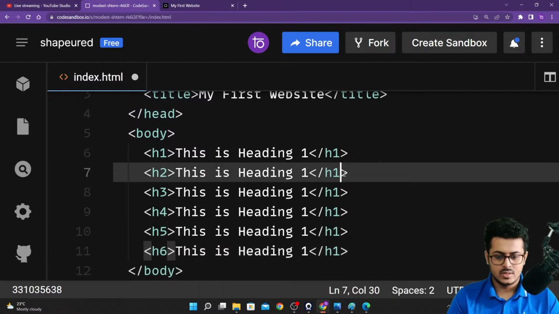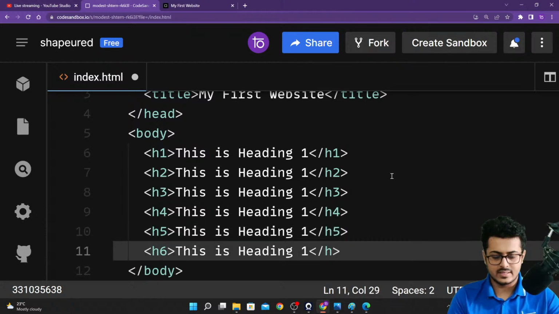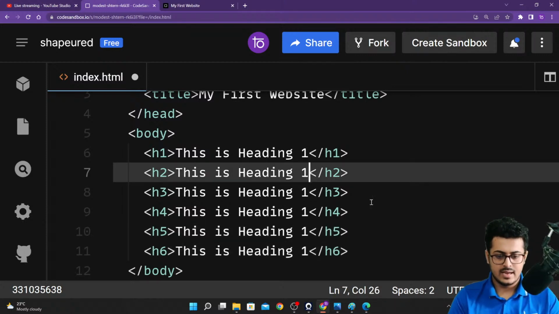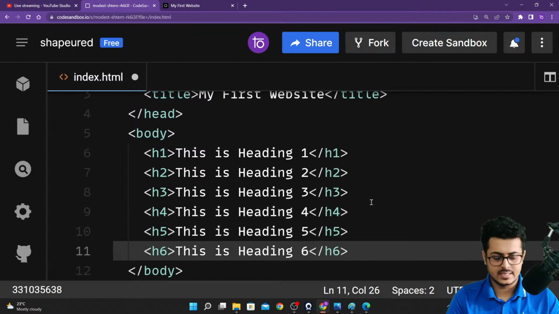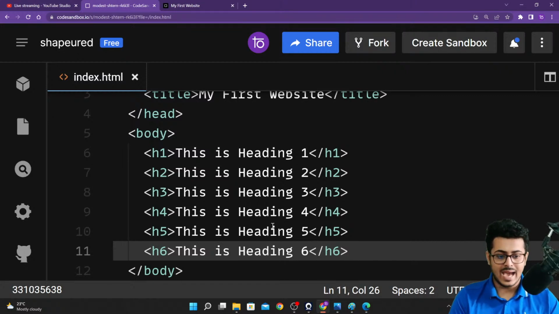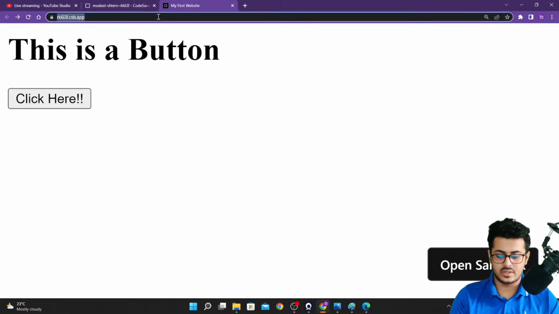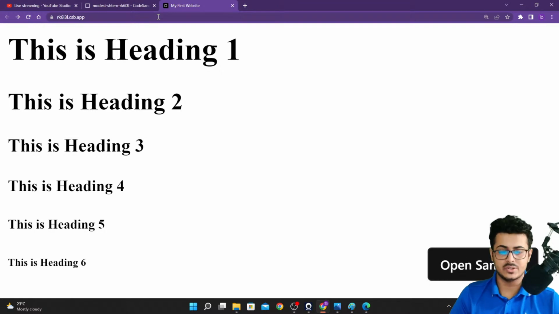We'll be changing this to 2, 3, 4, 5, and 6. We'll save this. As you're able to see, we have created our h1, h2, h3, h4, h5, and h6 tags. We'll go back to our website, reload the page, and as you're able to see, we are getting all the heading tags on our screen.